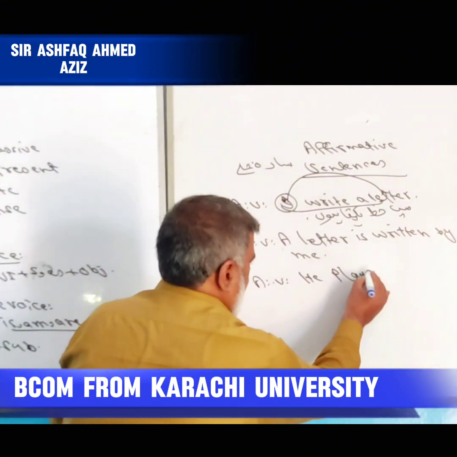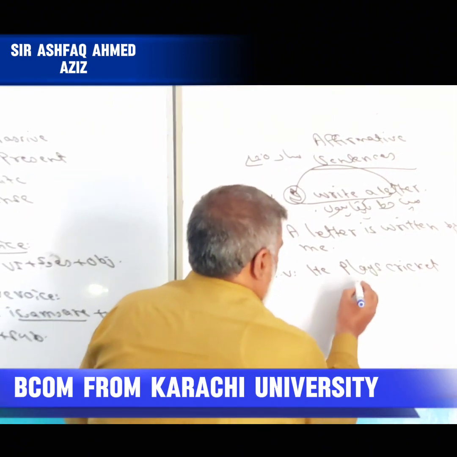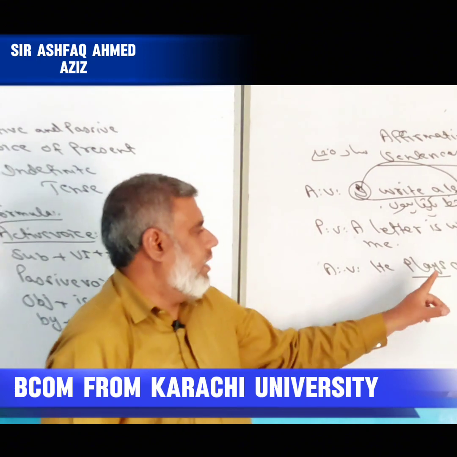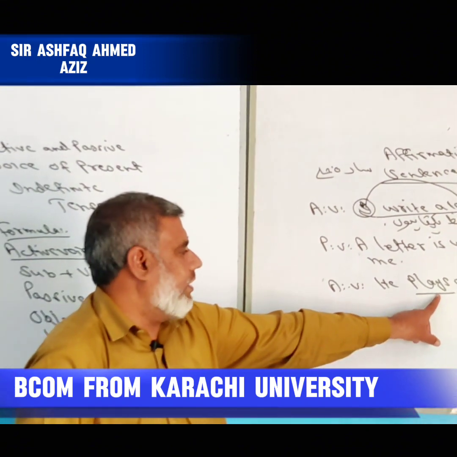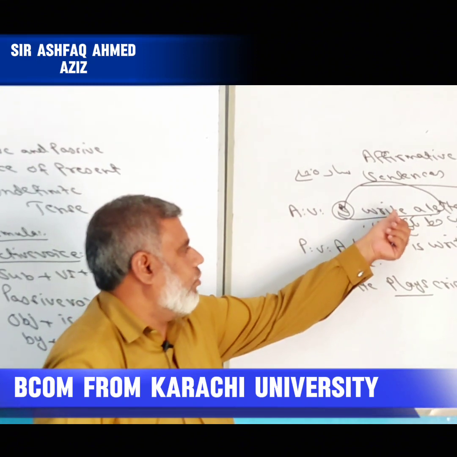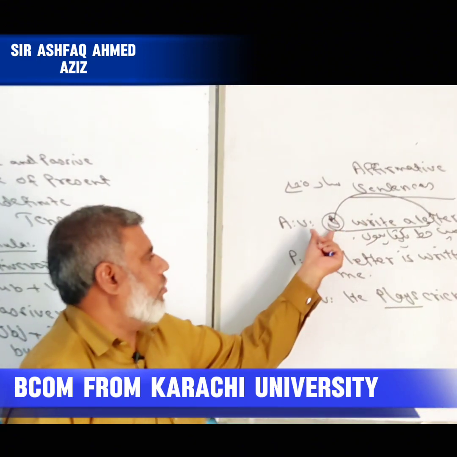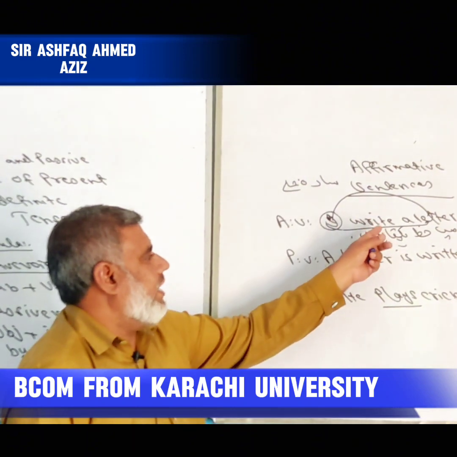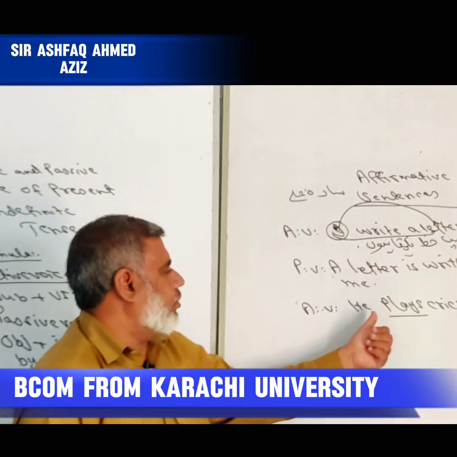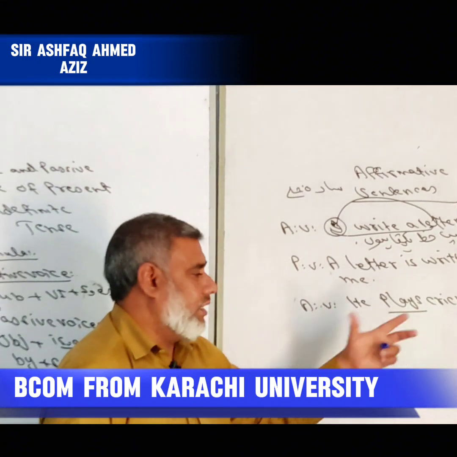Now see the sentence number 2. He plays cricket. Now see, here I have used S with the third person singular, but here I did not use S with the first person. So we are not allowed to use S or ES with the first person, and we are allowed to use S or ES with the third person.